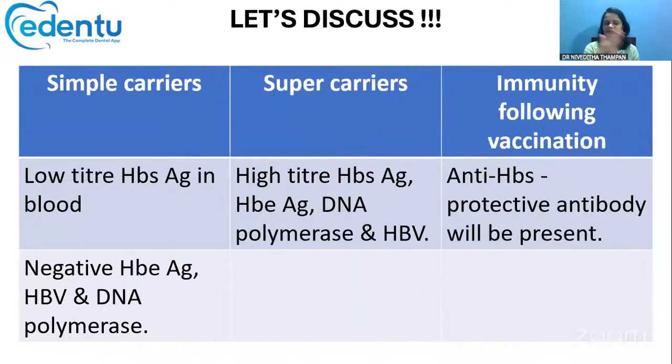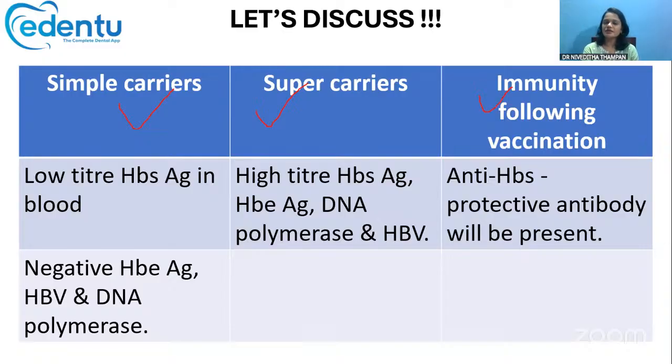Okay, so HBs antigen is present in both simple carriers and super carriers. In simple carriers, it will be comparatively low, but it will still be present. In super carriers, it will be present in very high amounts. And for those persons following vaccination, only anti-HBs will be present.